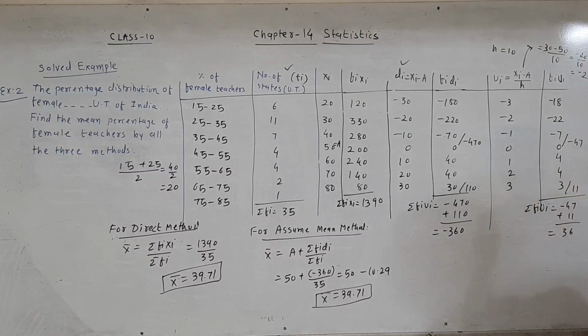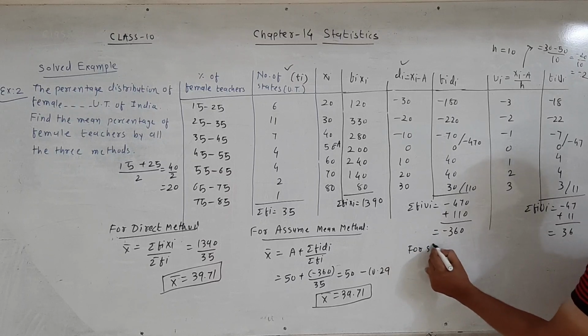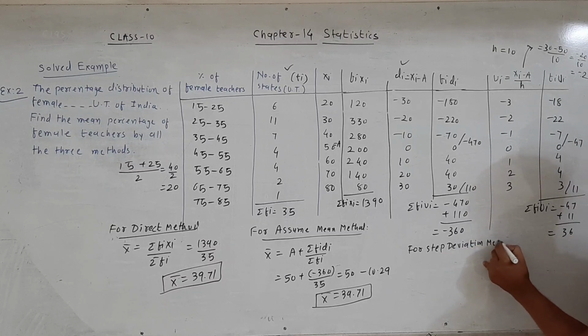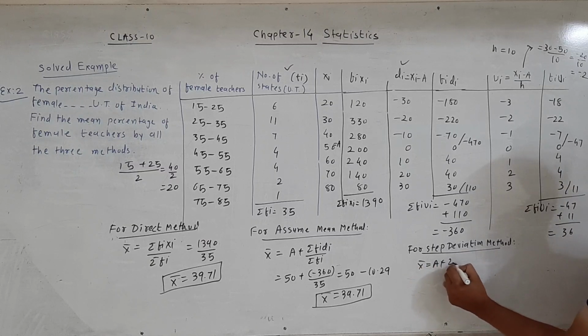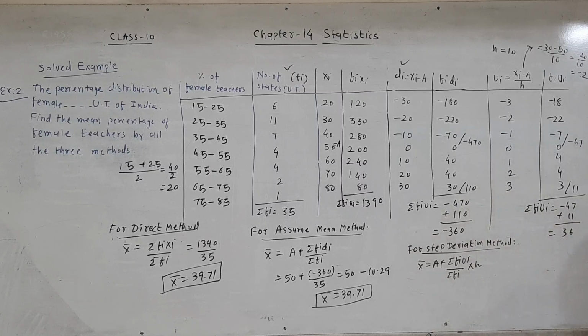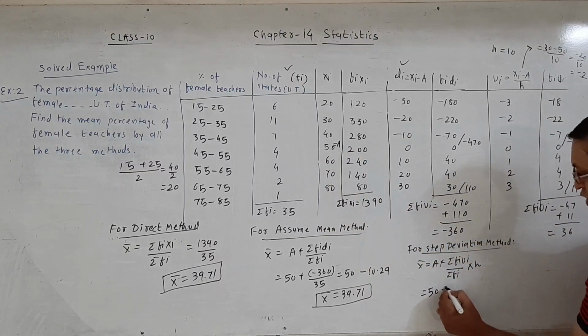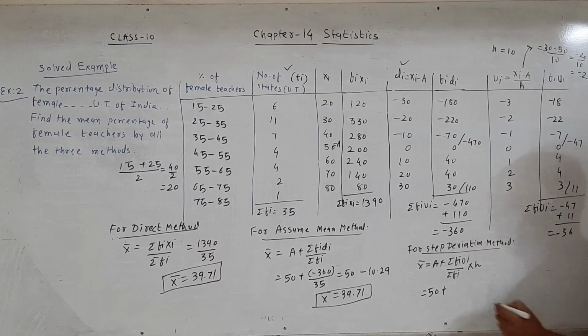To find the mean by step deviation method, x bar is equal to a plus sigma fi ui divided by sigma fi into h. Put substitute value in this formula. Therefore a is equal to 50. In this formula, a is equal to value 50 plus sigma fi ui is equal to -36 divided by sigma fi.